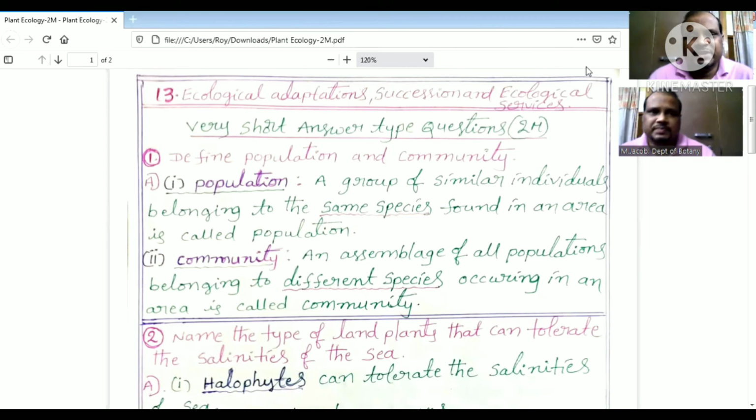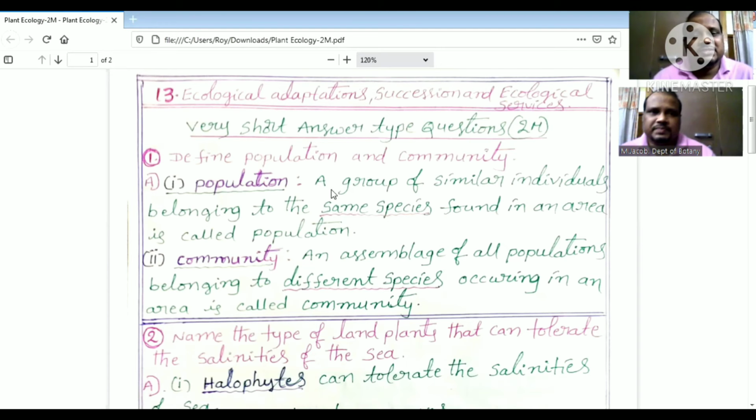Today I am going to explain about 2 marks questions from first year Botany, chapter 13. Define population and community.